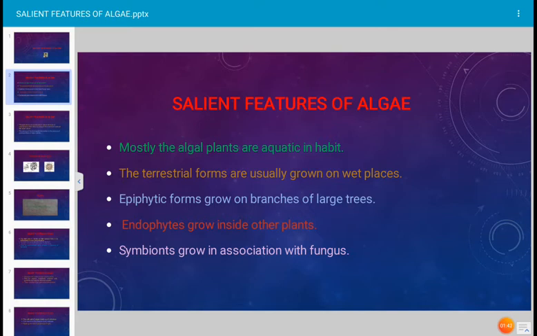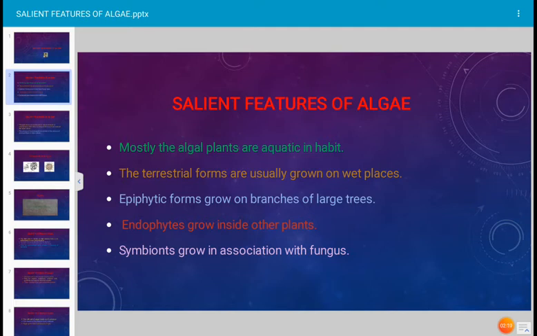Symbiotic algae, they are symbionts. They grow in association with fungus and they form a new thallus, that is lichen. Algae and fungus together form a new thallus, that is called lichen. And the algal forms which take part in the formation of lichens have a mutual relationship, beneficial to each other.